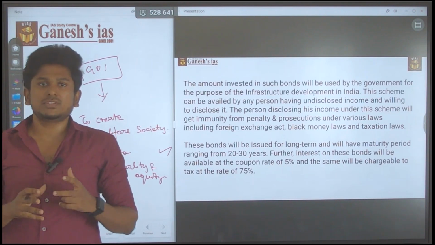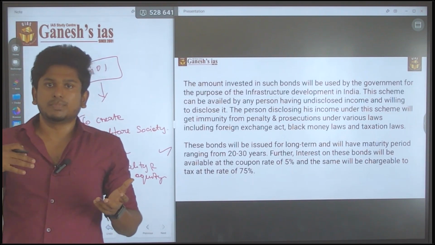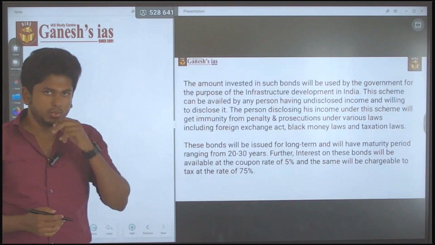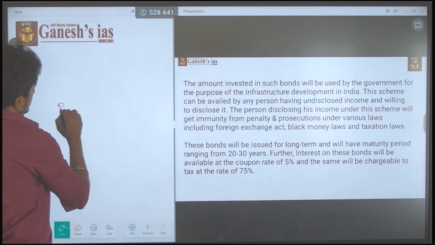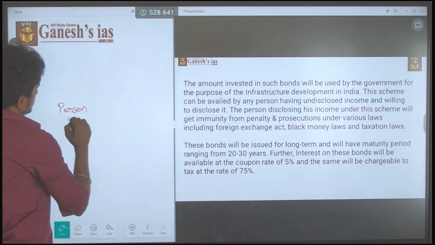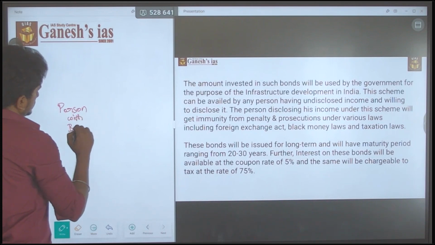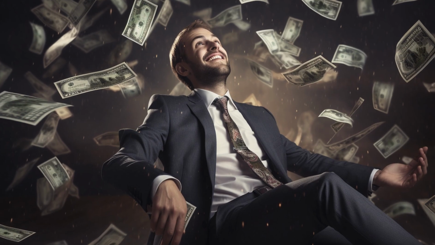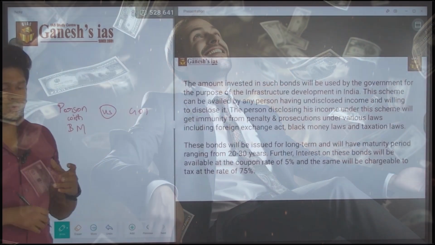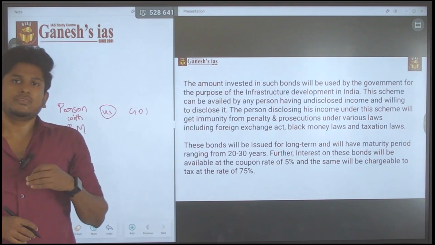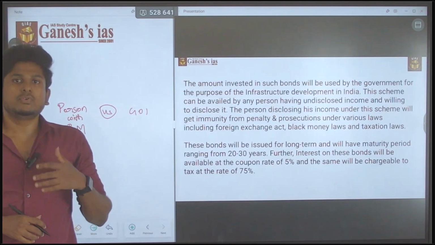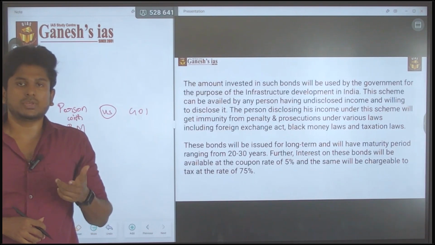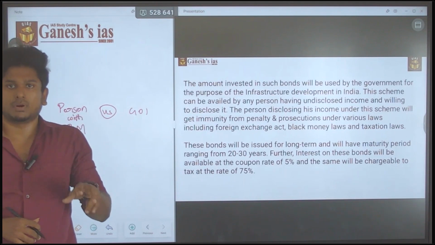It is like a win-win situation for both the government of India and the person who is holding the black money. The government of India says that if you are holding black money, I will give you the opportunity. I will release a bond. You just buy that bond.